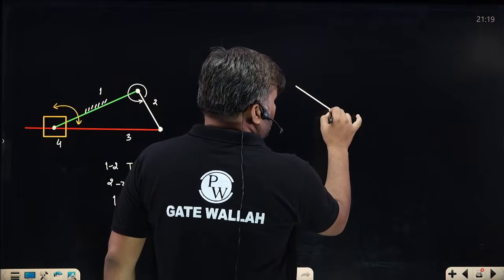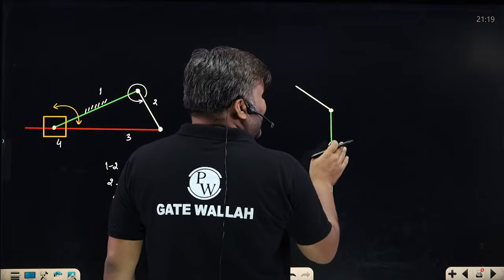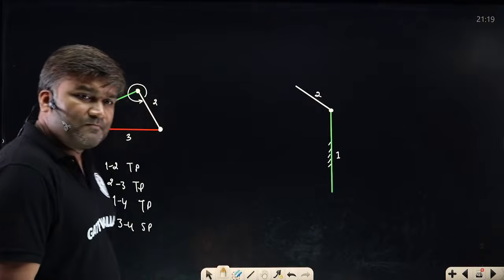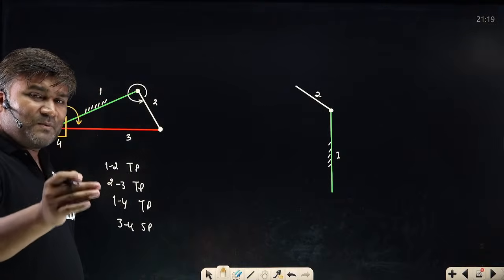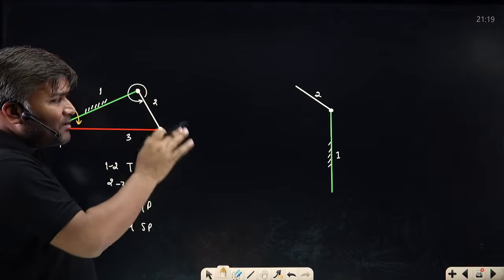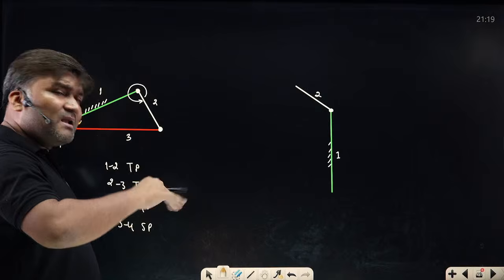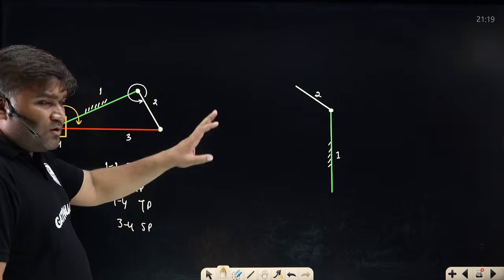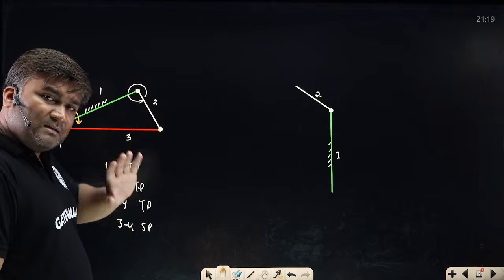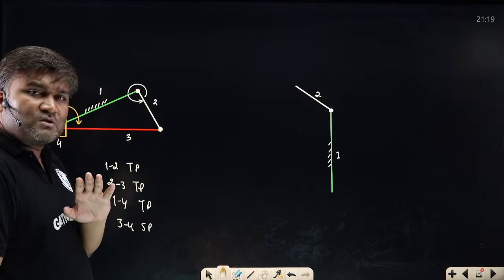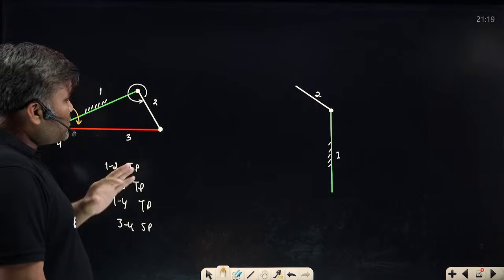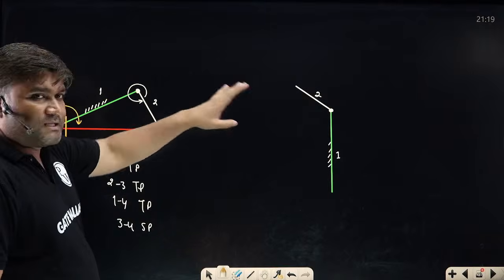Sir, yellow, this is your link number 1. With link 1, I am having link number 2. Understand very carefully. I will explain one quick return motion mechanism, and similarly you are having other varieties also. Just understand only one thing: other things, with the help of books, you can understand by yourself.